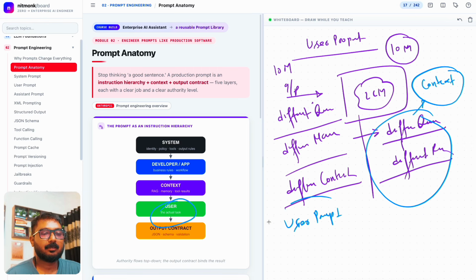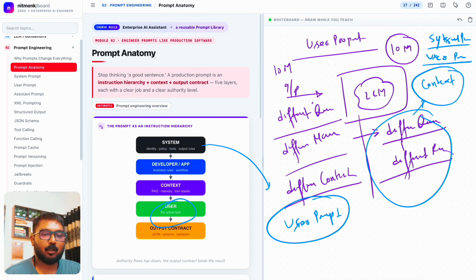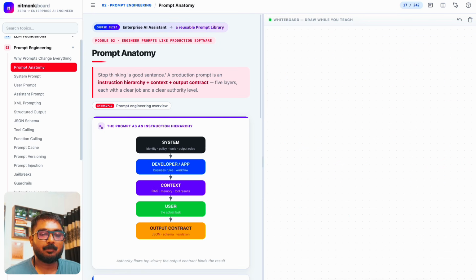So what exactly happens is, once we understood the system, with the system we create the system prompt, with the user we create the user prompt. So now try to understand it more deeply.